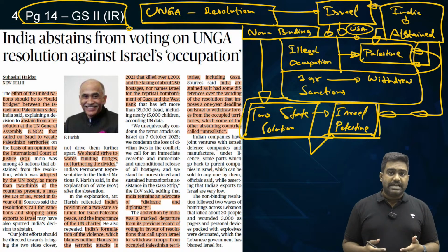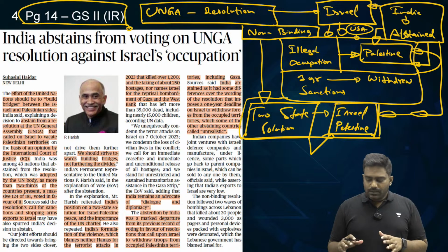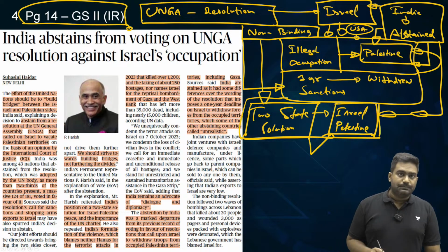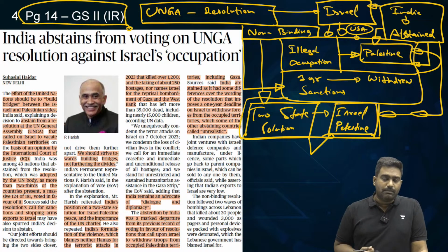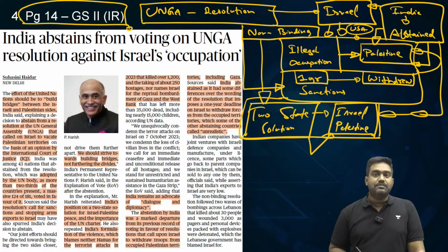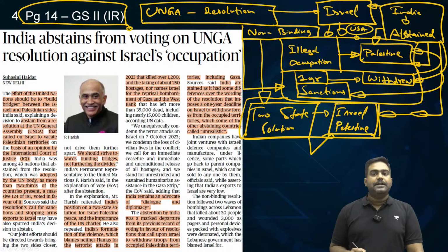But this time we have abstained, and there is a reason behind it. The primary reason is that the wording of the resolution was very harsh. It was seen as unreasonable by India. The proposed one-year deadline for Israel to withdraw from the occupied territories was seen as unreasonable. First of all, it can't be enforced. And second, the proposal to have sanctions on Israel is something that put off India.